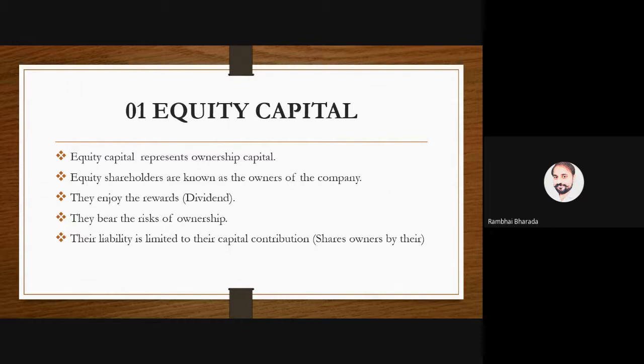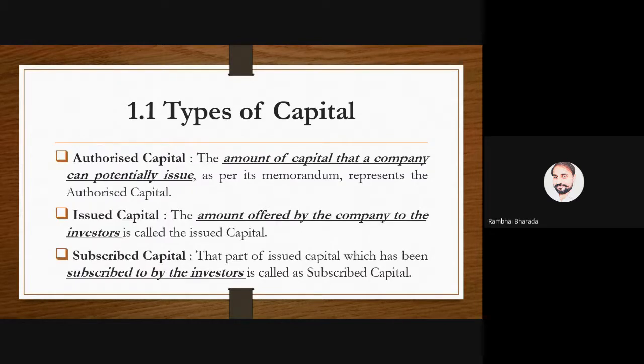Then we tried to understand the different types of capital. We have four types of capital. Authorized capital is the maximum amount that a company can issue. Marwadi University has a campus of 22 acres, and this is our boundary. We cannot go beyond it, so 22 acres is the authorized land for the university.